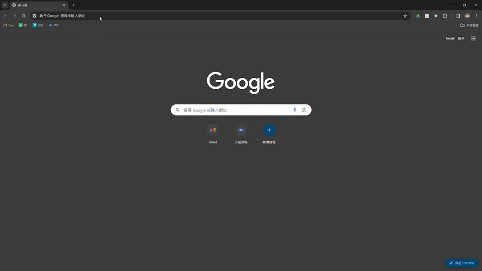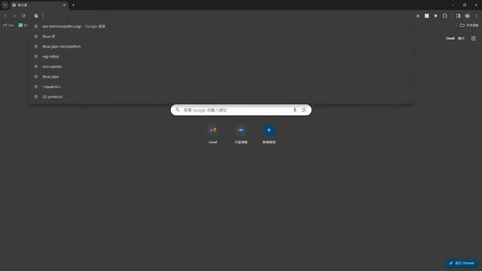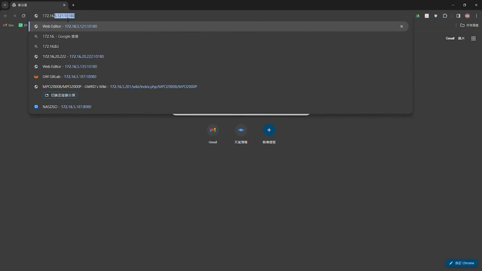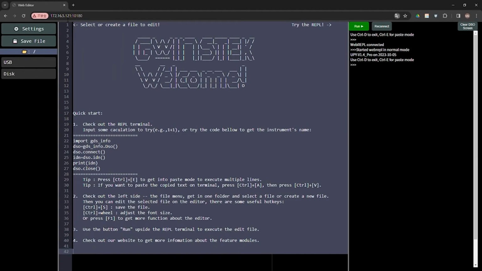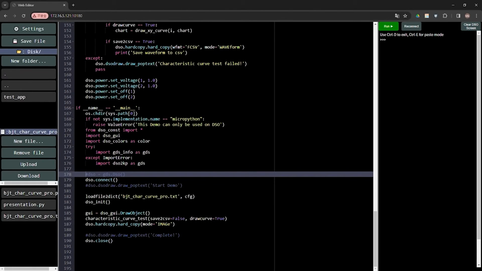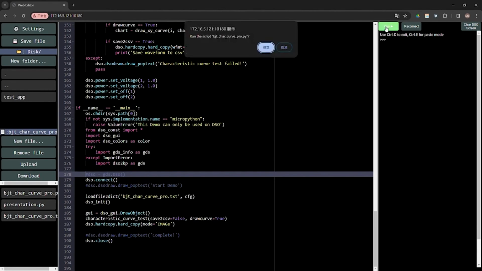Then enter the configured IP address in the PC browser's address bar, followed by the port number. Press Enter to connect to MPO and enter the editing interface. Simple script debugging can also be performed in this interface.